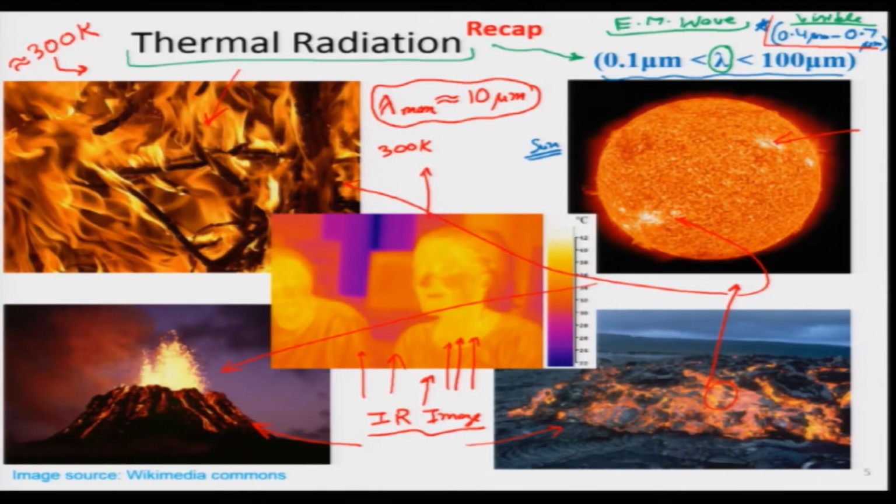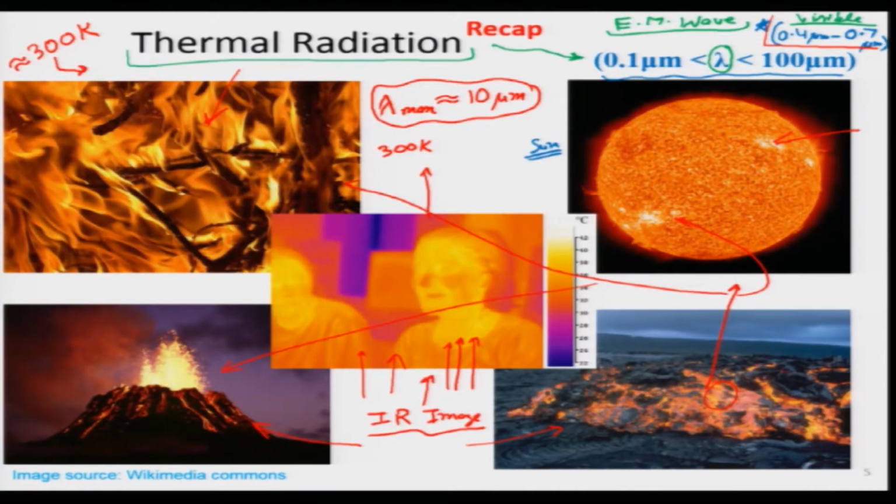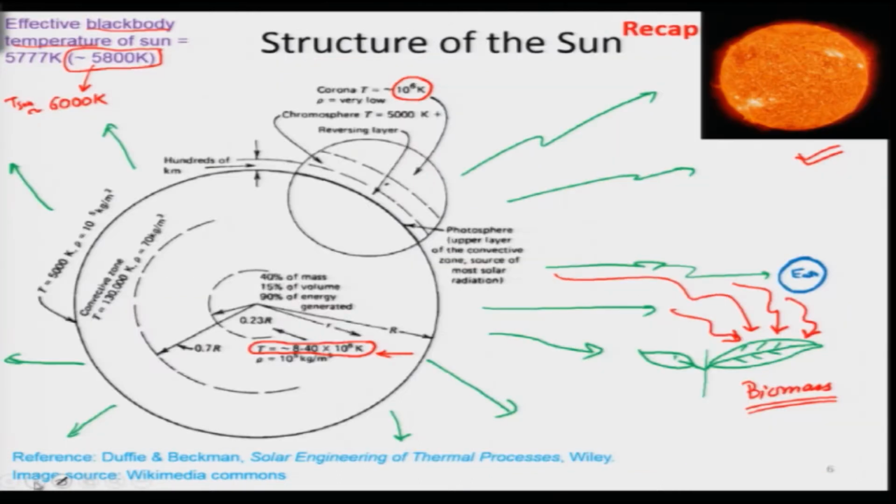This is a representative image shown here, and the reason is that our eyes, because of evolution or other reasons, have evolved to see in a particular spectrum. It is very interesting, and we will come to that: the visible spectrum corresponds to the peak emissions emitted by the sun. So perhaps there could be a link between these two. But our body typically emits at a peak of about 10 microns, and there is no way our eye can see at 10 micron. So we have to make use of an IR camera for that.